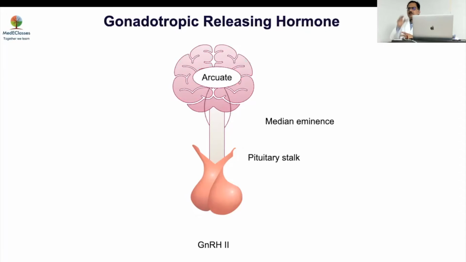As Dr. Prateek has said, the major determinant is the pulse frequency. Faster GnRH pulses, more LH. Slower GnRH pulses, FSH. So what happens in pre-puberty? In pre-puberty, the increased frequency of pulses is not there. Slow pulses. And in puberty, the pulses start to increase and LH starts.